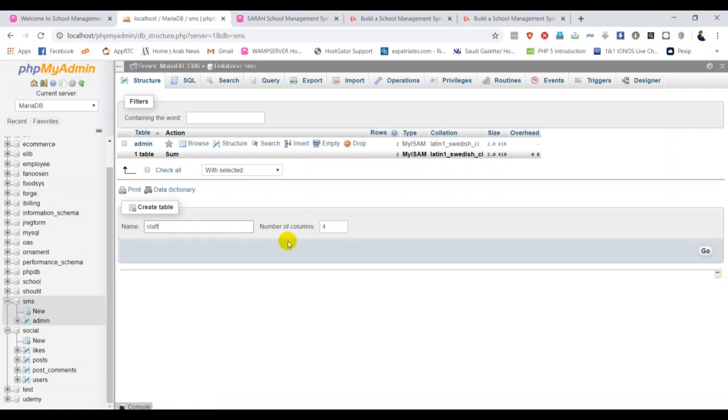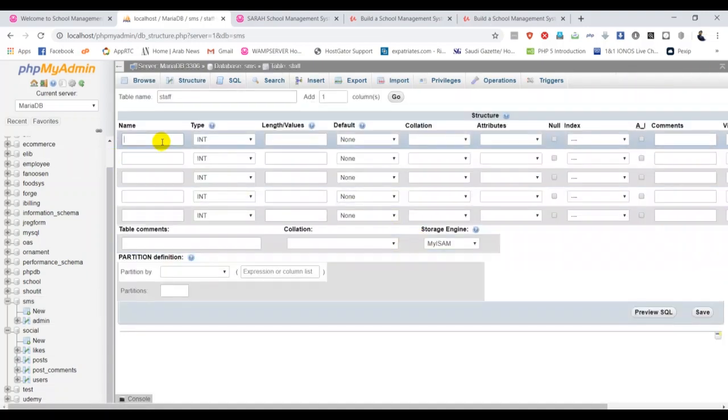I need one for the ID, an auto increment ID, another one for the name of the teachers, another one for the password for the teachers, and I want to put their qualification, then the salary. So in this case I want 5 columns. I think TID, TNAME, and TPAS. Sometimes we can put the qualification and the salary. So in this case we need the 5 columns. So click OK, then you can add them one by one.